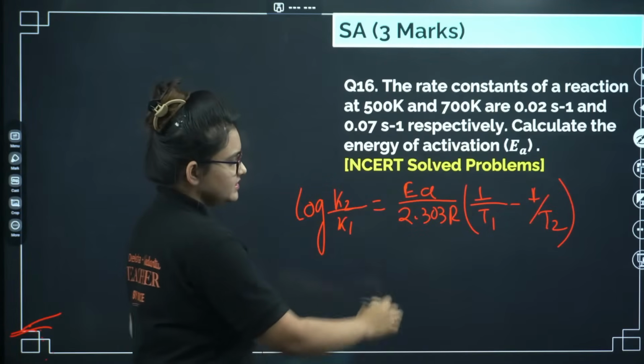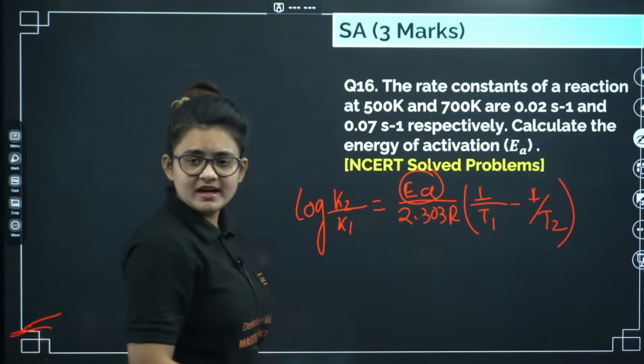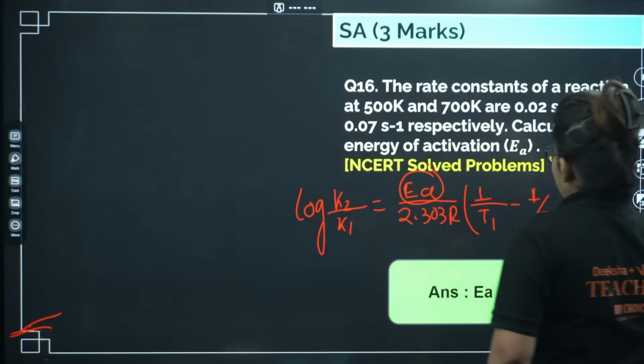Utilizing this formula you have to find out Ea. That's all you have to do. Let's go ahead.